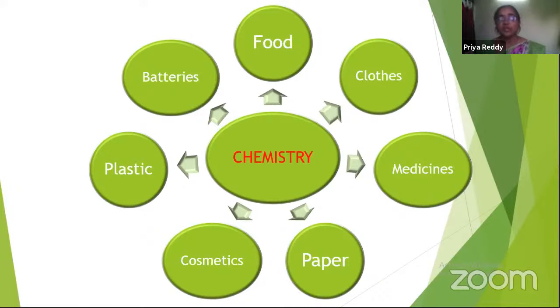There will be a list of 10 to 20 chemicals. All of them are made in the laboratory. Some natural ingredients are also included; though they are natural, they are also chemicals. And plastic, batteries. Without batteries, even our fuel is also not there, because every day we are using mobile phones. Batteries are there in that. So even laptops, anything charging.